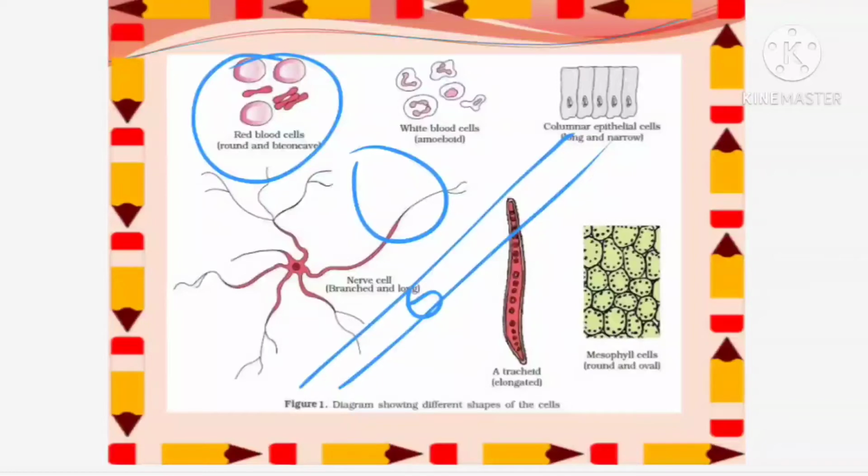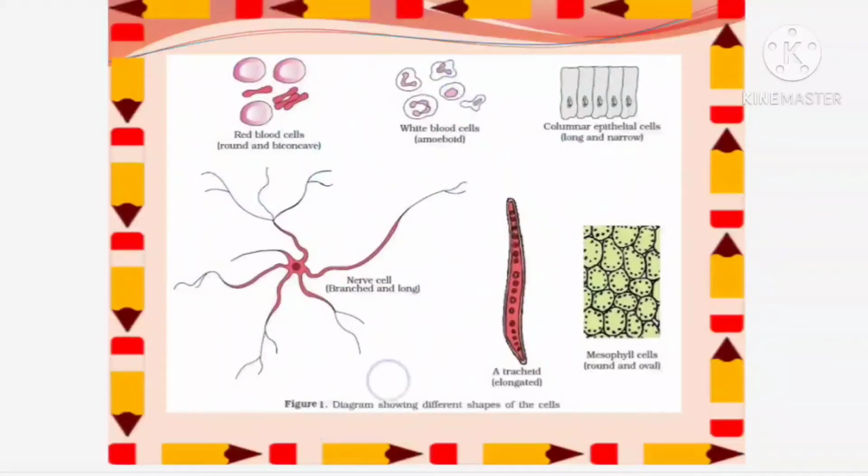now when you see what is the shape of the red blood cells, it is biconcave. It is somewhat biconcave in nature. Biconcave means both sides you can find a concave structure like this. So this is the shape of your red blood corpuscle, so that they can easily move inside the blood vessels.